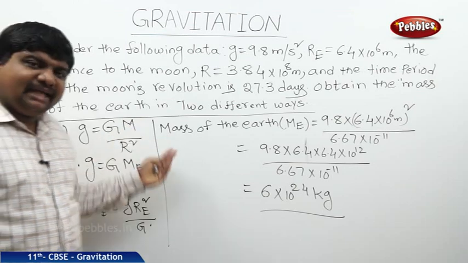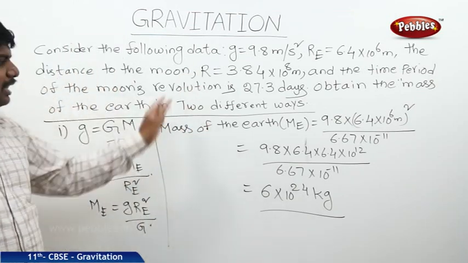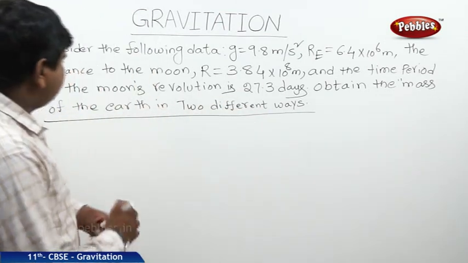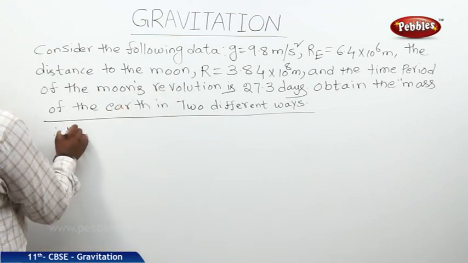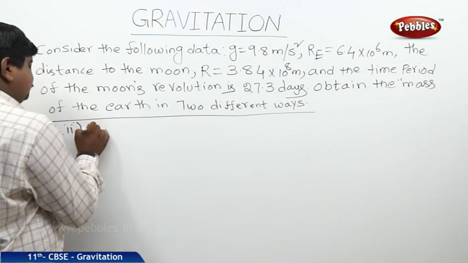We will apply Kepler's third law of planetary motion to find the mass of the Earth in the second way. So the second method to find the mass of the Earth is by using Kepler's third law of planetary motion.